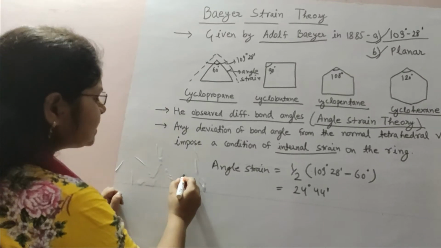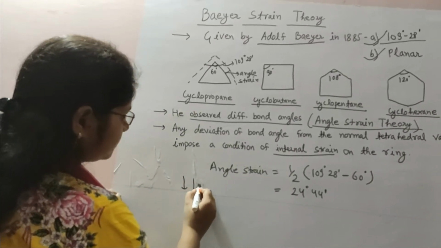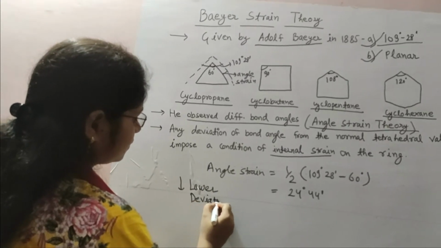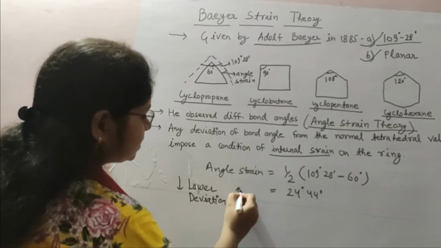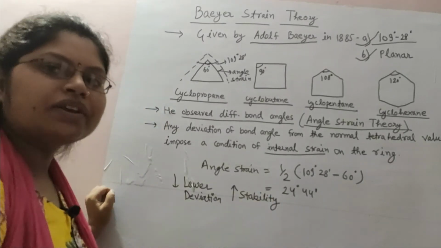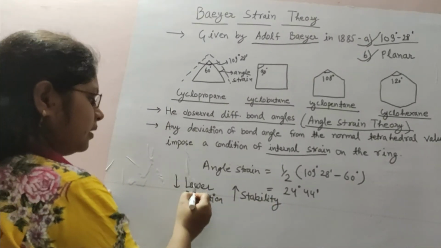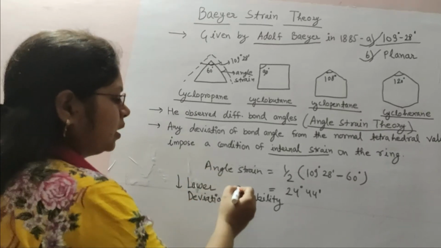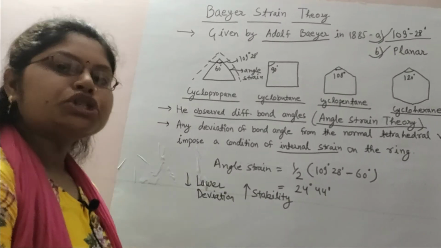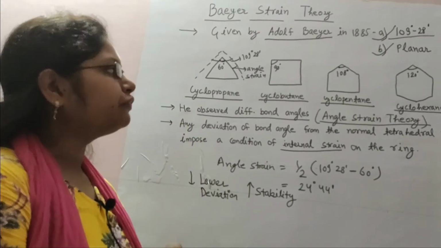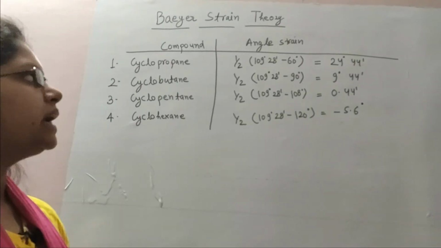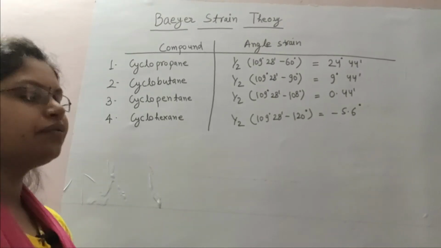This means we can say that the lower the deviation, the higher the stability of the ring. Or vice versa, the greater the deviation, the lower the stability. And this is explained by calculating the angle strain in the different cycloalkane rings. Baeyer calculated the angle strain for different rings.